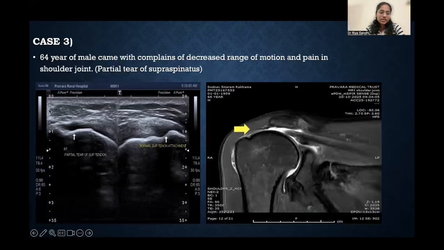This is case 3. A 64-year-old male came with complaints of decreased range of motion and pain in the shoulder joint.